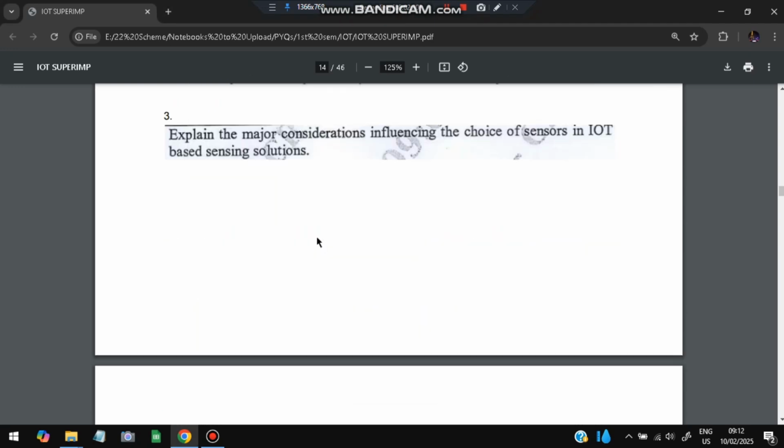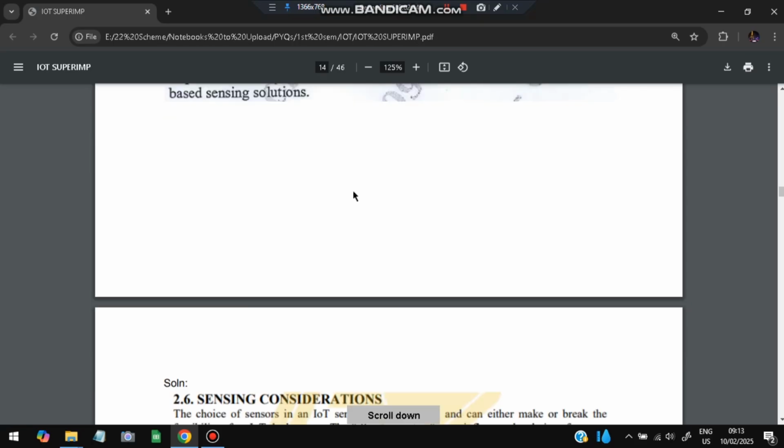Moving on to the third important question, we have explained the major considerations influencing the choice of sensors in IoT based sensing solutions. Okay, what is the choice of sensor? Which type of sensor you are going to use? That we will be choosing, based on some factors. So let's have a look.